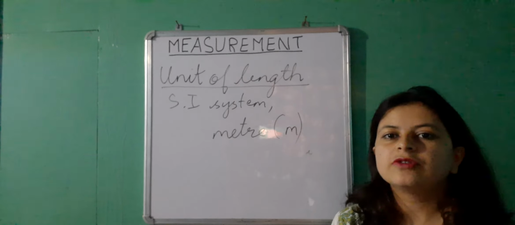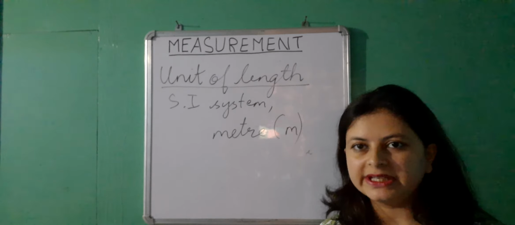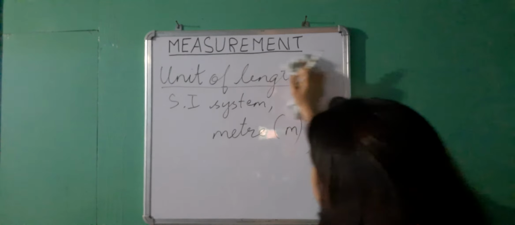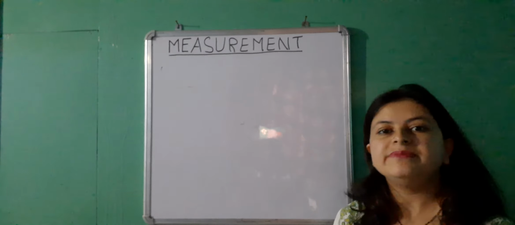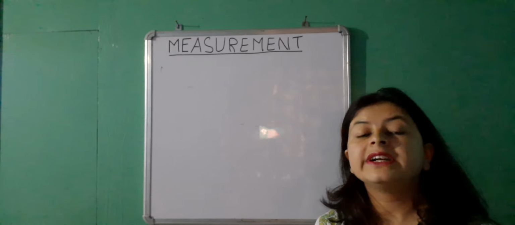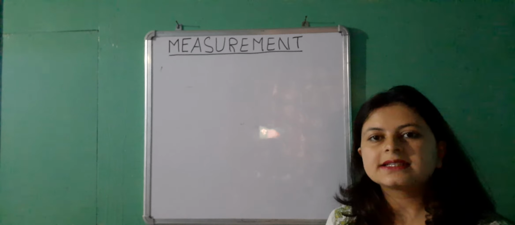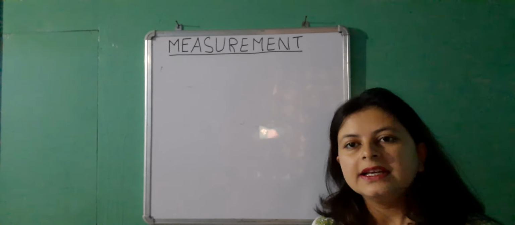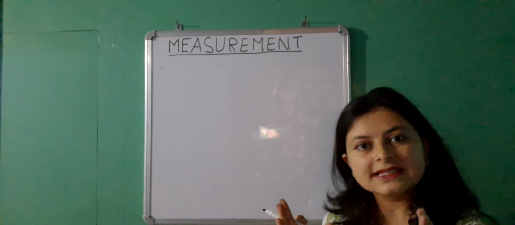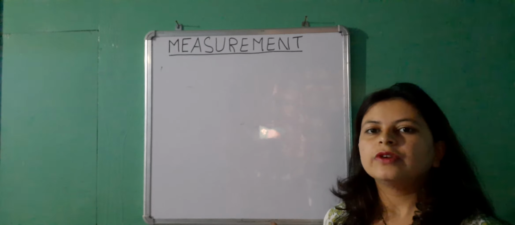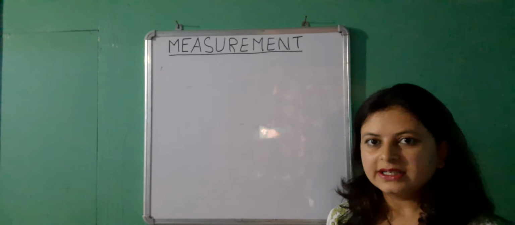So we are going to see how long 1 meter is, and we are going to define 1 meter. Now we will define this meter in terms of the distance traveled by light, because light travels very fast and the distance traveled by light in air is fixed. So we will take the distance traveled by light as a standard quantity, and we are going to see in terms of the distance traveled by light how much 1 meter is.